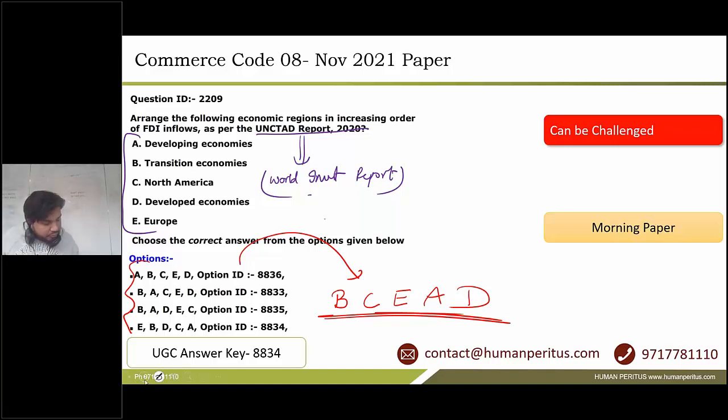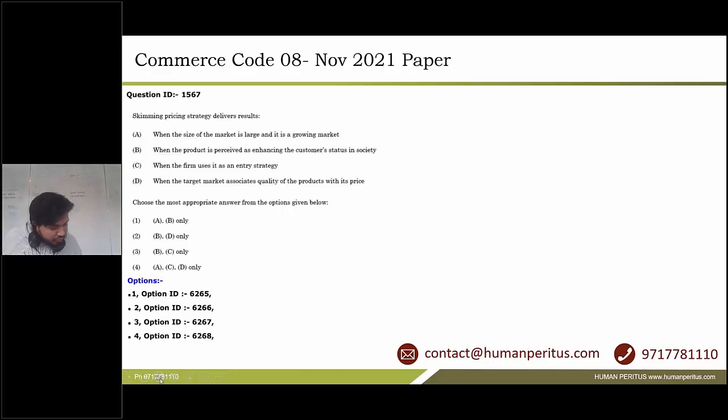So now let us move to the next question, which is related to skimming prices. It says skimming price strategy delivers results, so it is basically talking about situations and circumstances. The first is when the size of the market is large and it is a growing market. The second is when the product is perceived as enhancing the customer's status in society. Third is when the firm uses an entry strategy, and the fourth is when the target market associates qualities of the product with its price.